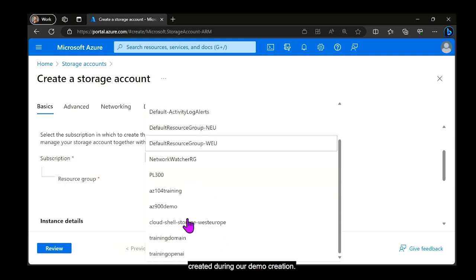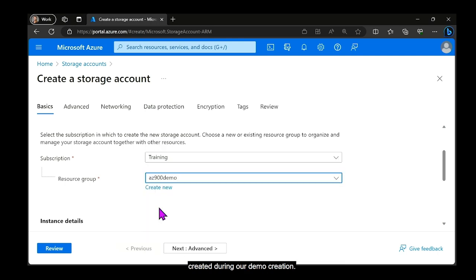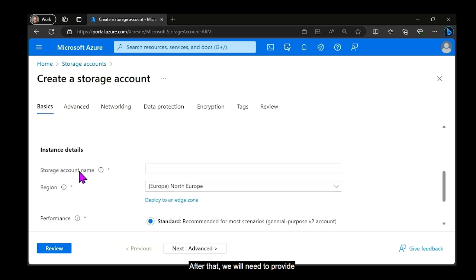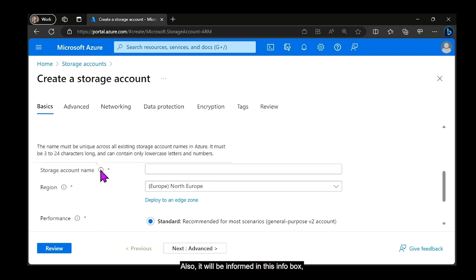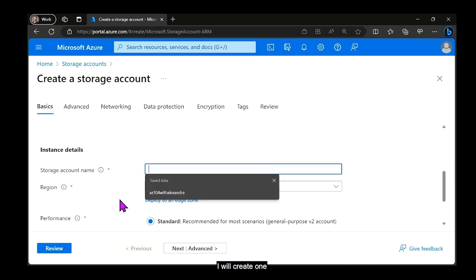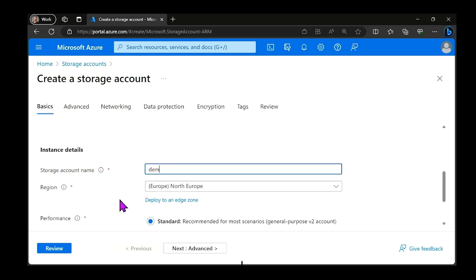We can use the resource groups that we created during our VM creation. And after that, we will need to provide a storage account name that is global and unique. Also, it will be informed in this info box. So the name must be unique across all existing storage account names in Azure. It's very important, otherwise you can't create a storage account. So I will create one.